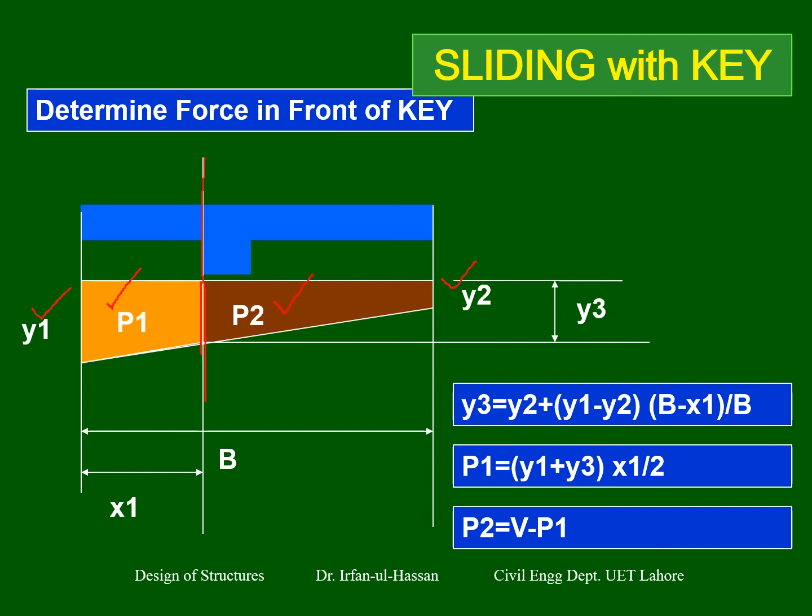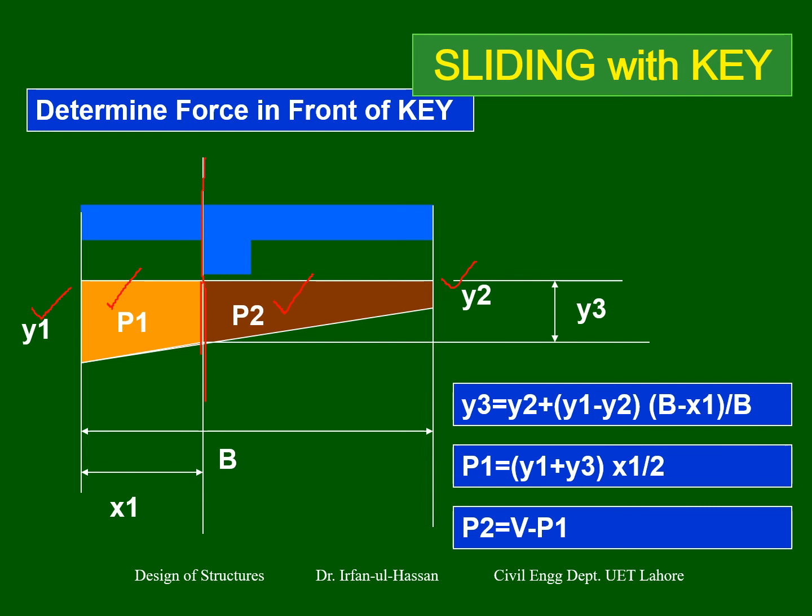Now determine the other force, the pressure at the back of the key. The pressure ordinate into area will give you the force. So P1 is the force in front of the key, P2 is the force at the back of the key. The reason is that we are investigating the sliding with key, so we have to determine the pressure in front and back of the key.